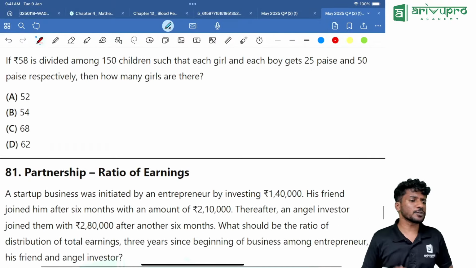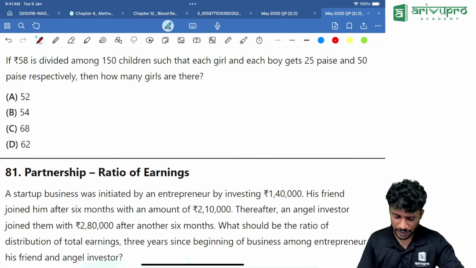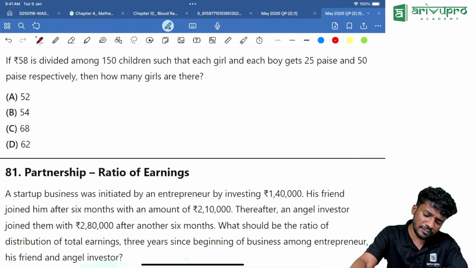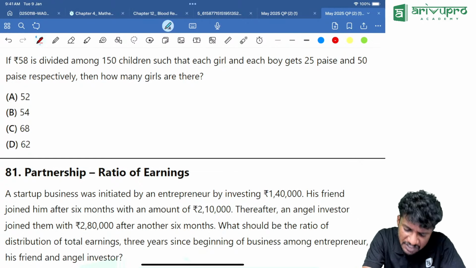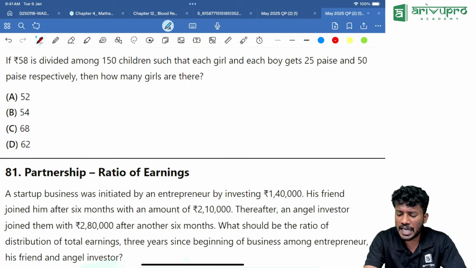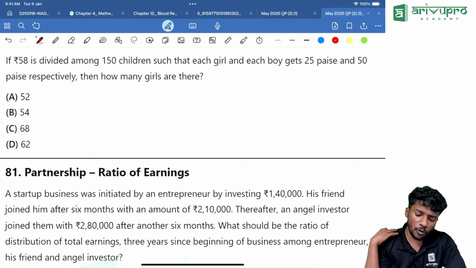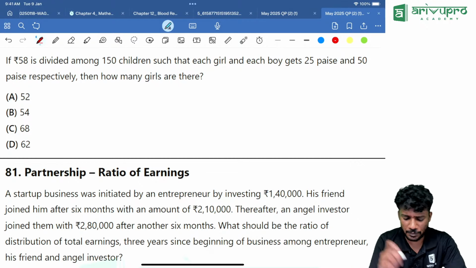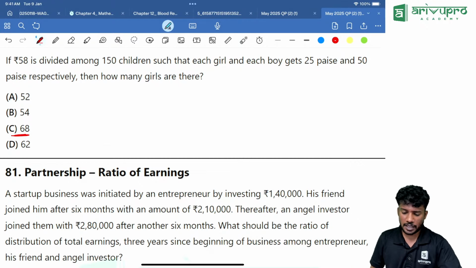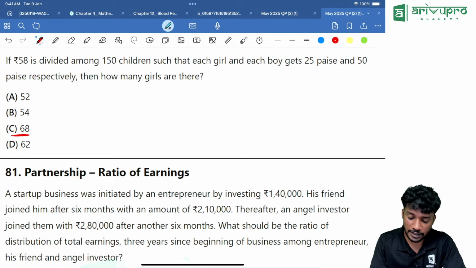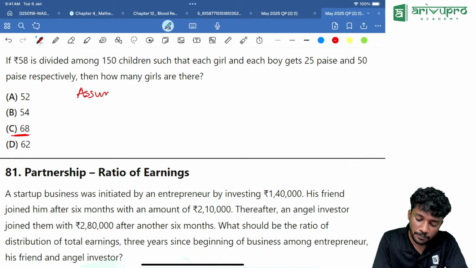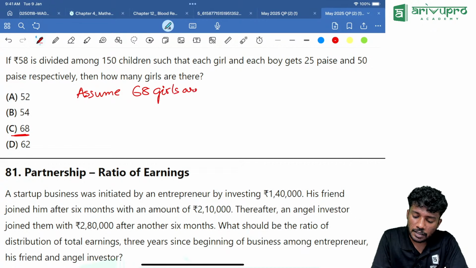Now this one we will use option hitting and we will solve the answer pretty fast. If 58 is divided among 150 children such that each girl and each boy gets 25 paise and 50 paise respectively, then how many girls are there is the question. Very direct question. So we will just assume one value. For example, I am taking option C, 68. I am assuming 68 girls are there.